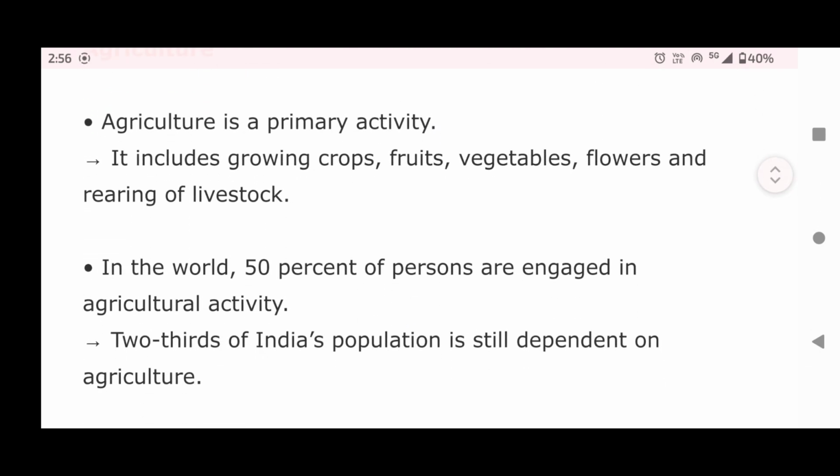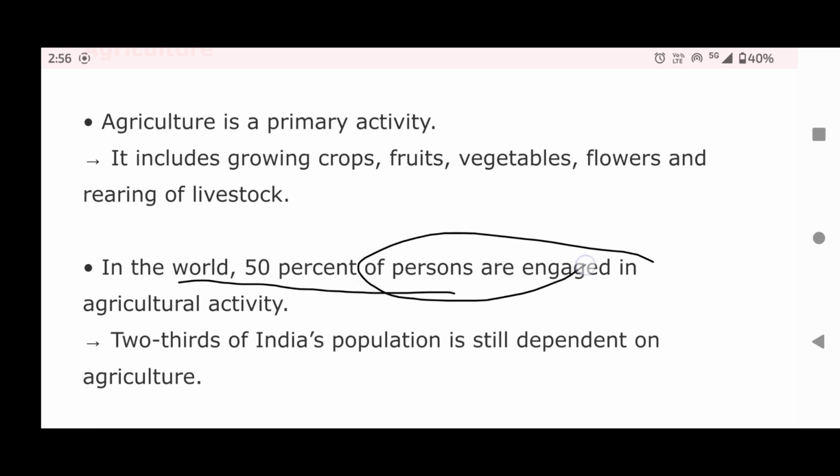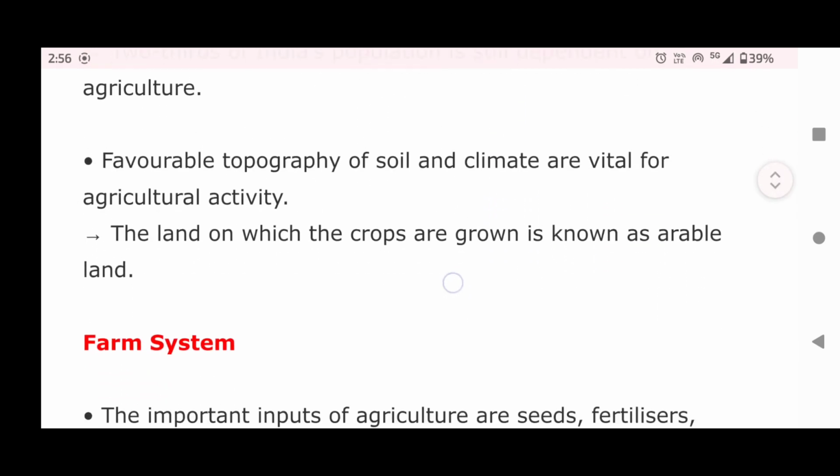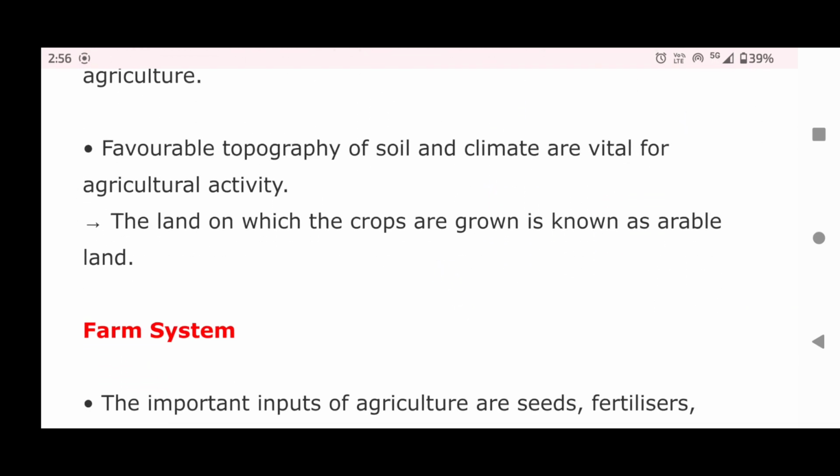Agriculture. Agriculture is a primary activity. It includes growing crops, fruit, vegetable, flowers, and rearing of livestock. In the world, 50% of persons are engaged in agricultural activity. Two-thirds of India's population is still dependent on agriculture. Favorable topography of soil and climate are vital for agricultural activity. The land on which the crops are grown is known as arable land.